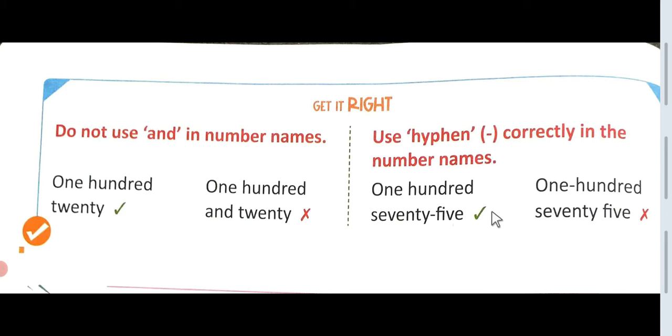So between 75, 45, 35, 72, 26, 88, 94, you can use the hyphen, but you cannot use a hyphen in 100. I hope you have understood this. So let's move to the other page.